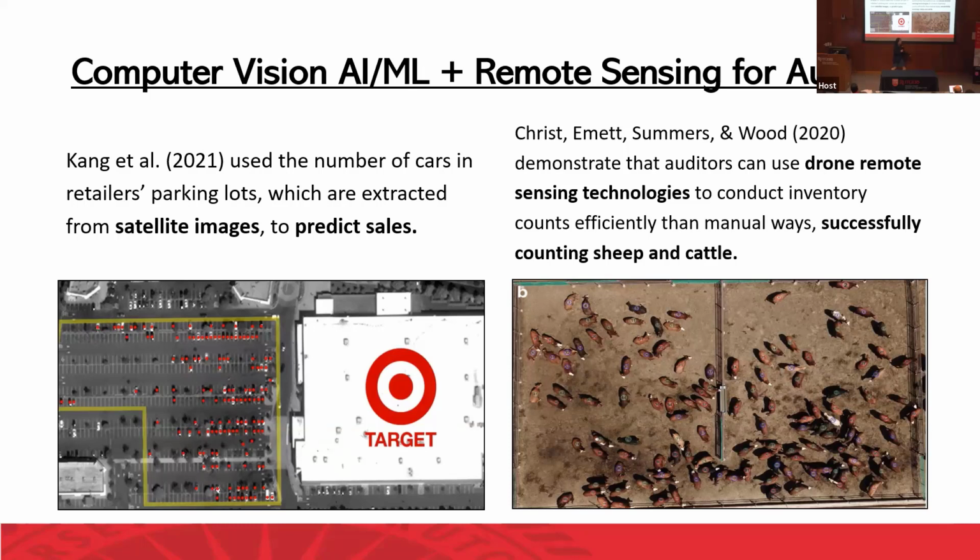And I believe everyone in this room knows David Wood's paper. They use drone images to count the inventory. So if we want to do inventory management, we can potentially use drone images. So it's not the first paper.